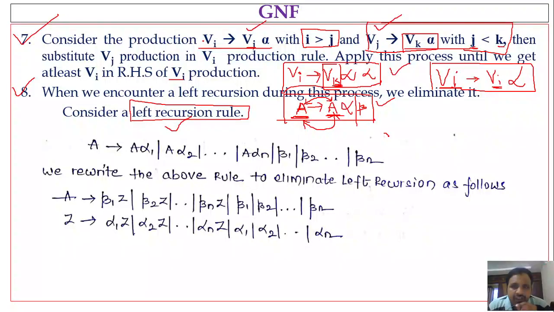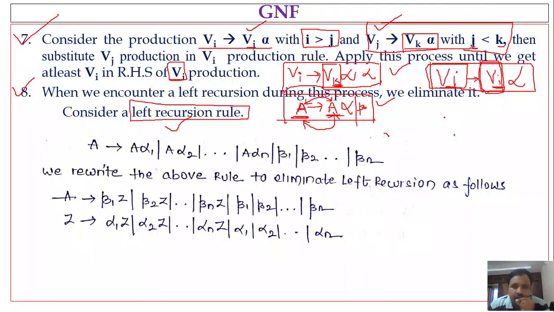So in step 7 we considered that you have to substitute the Vj value in the Vi production until we get Vi in the RHS of the production, isn't it? That means definitely after applying the seventh step, you are going to get a left recursive rule, where the variable in the left hand side will become equal to the first symbol in the right hand side, the first symbol in the body of the production. Whenever these two symbols are the same, that production will be considered a left recursive production. Such productions must be eliminated.